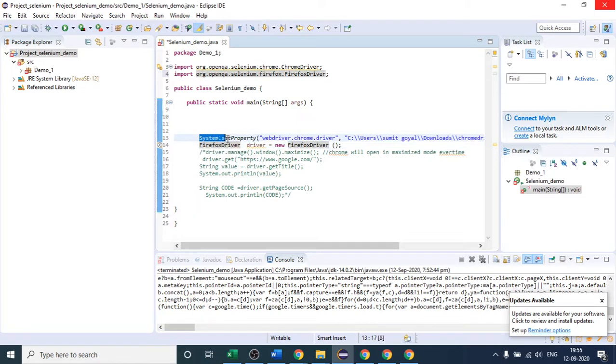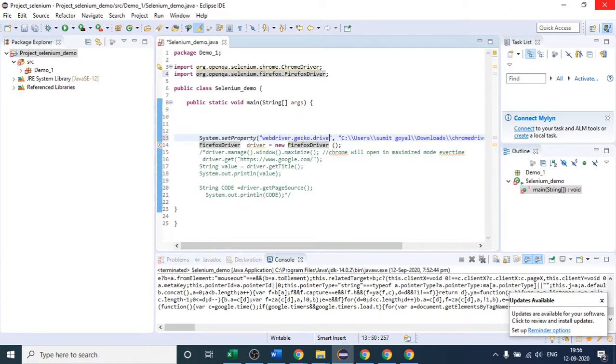Again, I have to set one property, because for the Firefox browser, whoever has downloaded Firefox, they are not allowing Selenium to directly open their browser. They have provided one .exe file with the help of which we can automate our Firefox browser. What is that file name? That file name is a little bit different. Earlier we were talking about Chrome driver, but now we are talking about this class, and this class has one property.